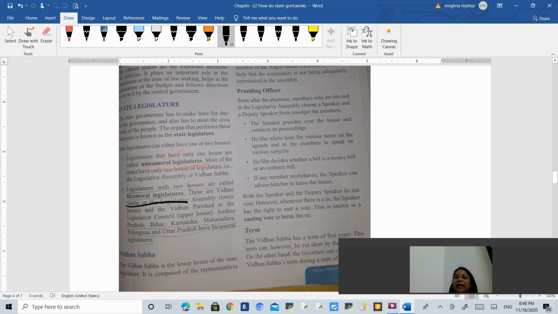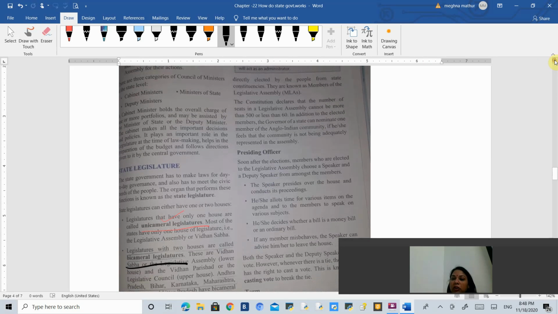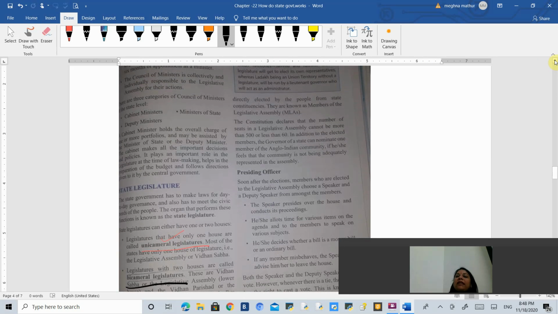Now, Vidhan Sabha, as you all know, is called the Legislative Assembly and its members are chosen by way of elections and they are called MLAs, that is, Members of Legislative Assembly. Its members cannot be less than 60 but cannot be more than 500. Its members may vary between 60 and 500. Then we will talk about presiding officers.